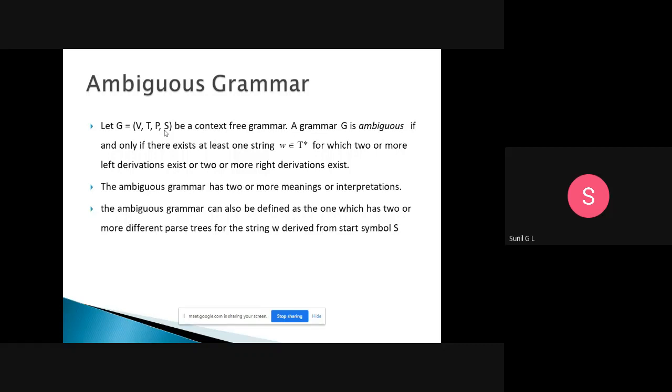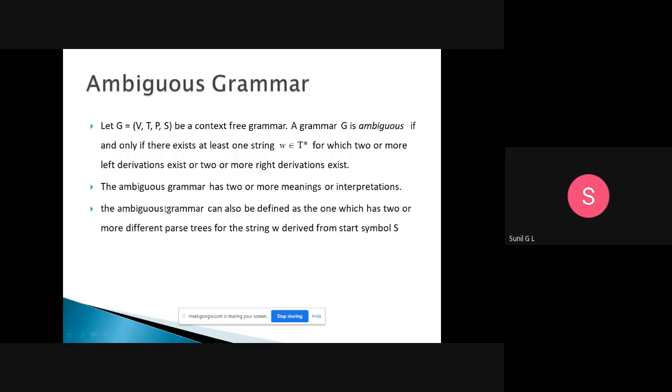For one final terminal string, if we have two different left derivations, or two different right derivations, then we will call it an ambiguous grammar.